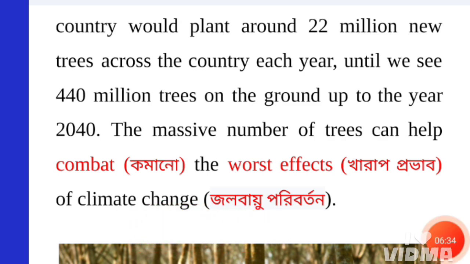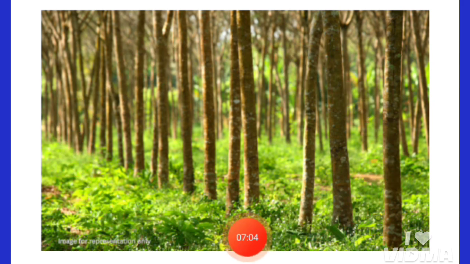Please notice this, that after help we need not use any infinitive verb. So after help we have not used any to. We have used the verb directly, combat, after the verb help. Here in this picture we can see the massive number of trees, and after many years we will see this type of massive number of trees in our environment for the benefit of our environment on this earth.